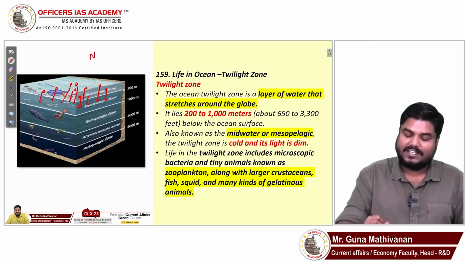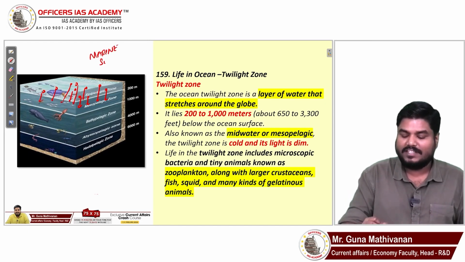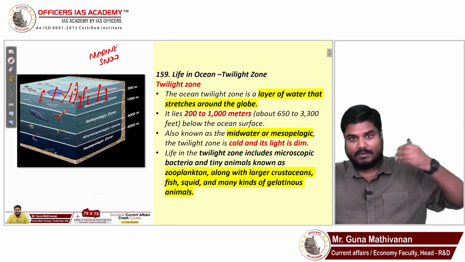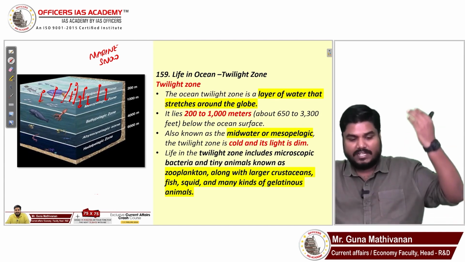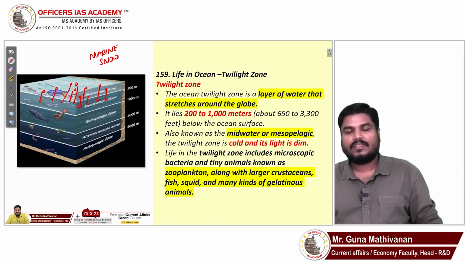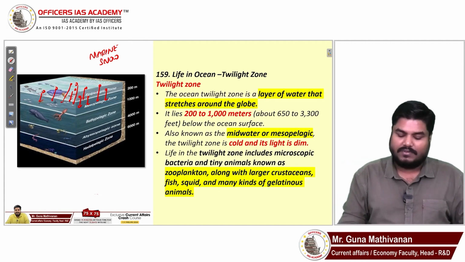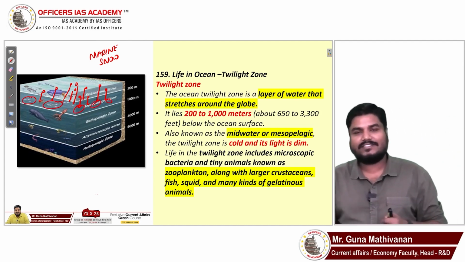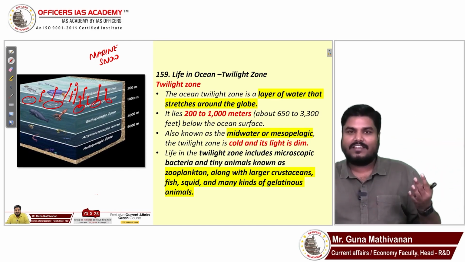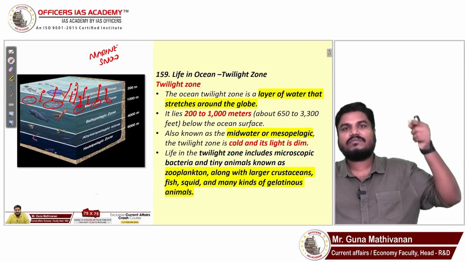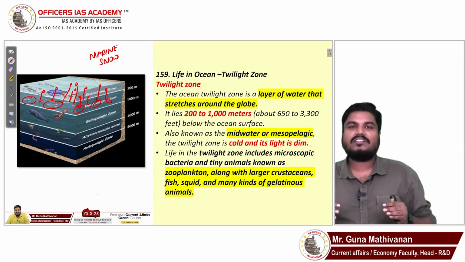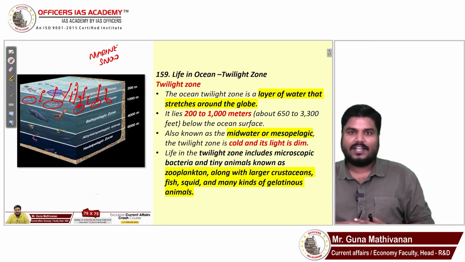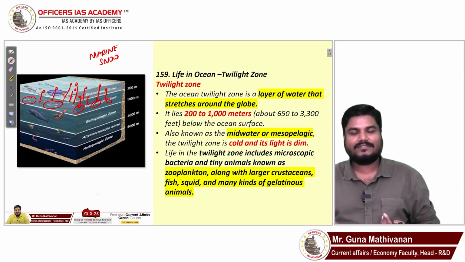That is referred to as marine snow. So these dead phytoplanktons, which have carbon dioxide in their body, once dead, will start sinking down. Once they sink down, all the species in the mesopelagic zone will start consuming those phytoplanktons. Right? So in a way, carbon dioxide is captured by phytoplanktons, and those phytoplanktons are finally consumed by the species in the mesopelagic zone, that is the twilight zone, and the carbon dioxide is stored inside the oceans.